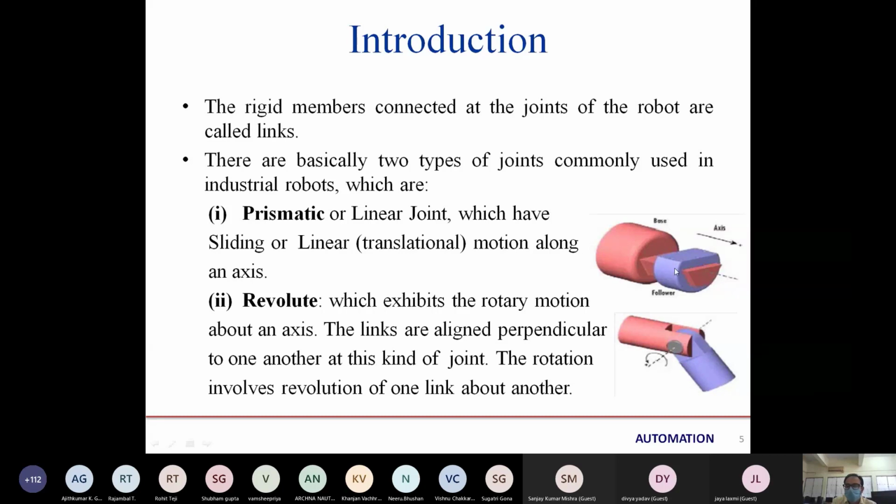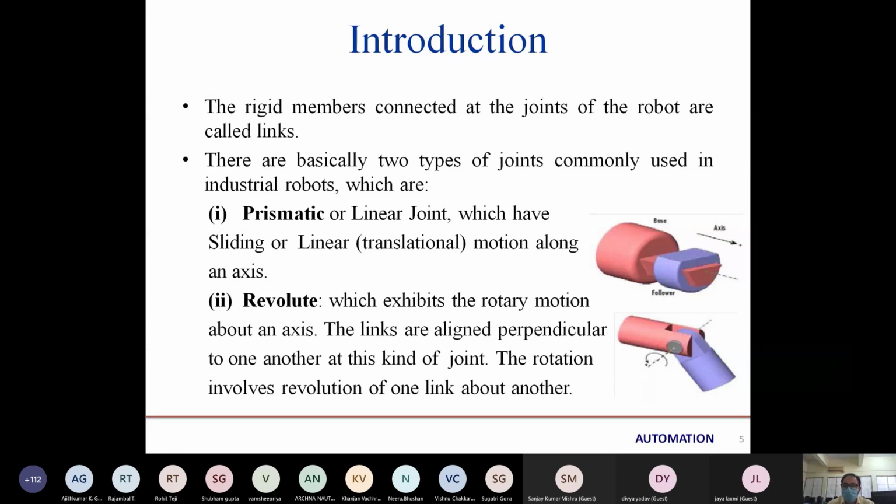And in the prismatic, there will be linear movement along the axis of link number 0. So these are the input link. The blue color is the output link. So the blue color link is link number 1, and the orange link will be link number 0. So link number 1 moves along the axis of link number 0. But in revolute, link number 0 is at fixed position and link number 1 will revolve, or we can say rotates around the axis of link number 0. So this is our prismatic and revolute joints.